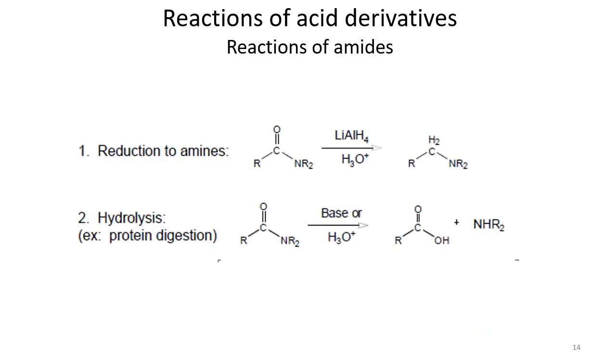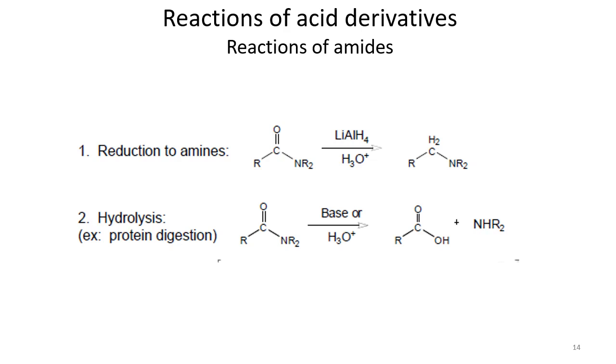Let's talk about the reactions of amides. The amide bond is not that easy to break, so amides are less reactive than acid chlorides. Acid chlorides are much more reactive than amides. When we talk about the reactions of amides, first of all there is the reduction to amines.